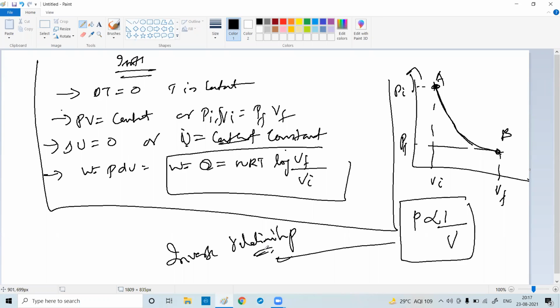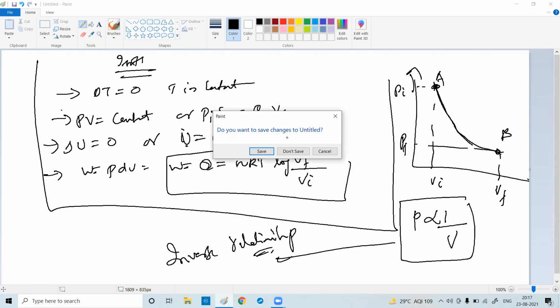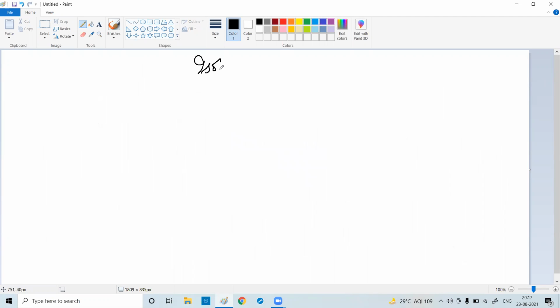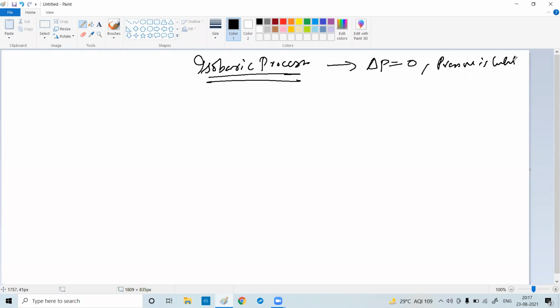Shall we go to the next? Next, we'll go to isobaric. What is isobaric? Harsh, what is isobaric? Pressure is constant. Yes or no? Delta P is 0. That means there is no change, or the pressure is constant.